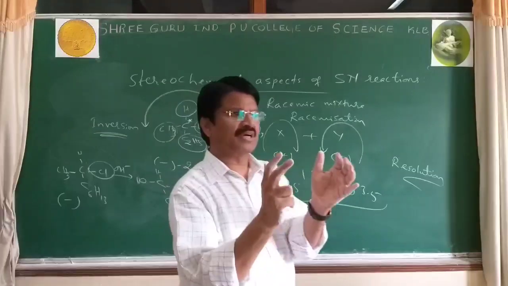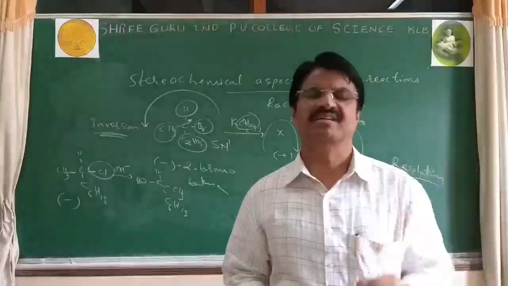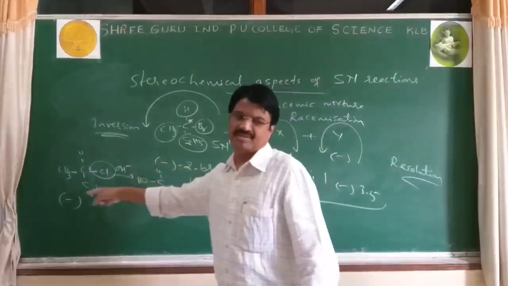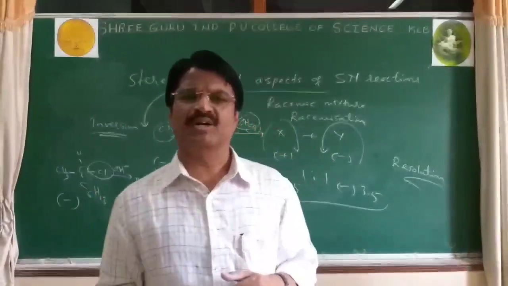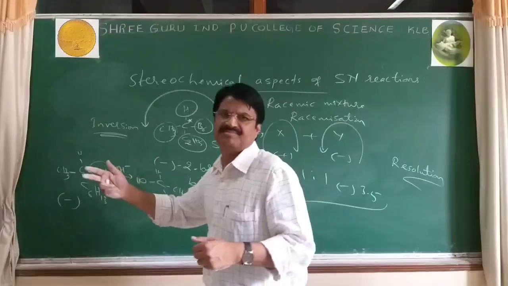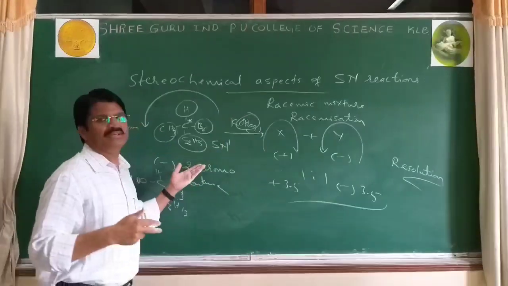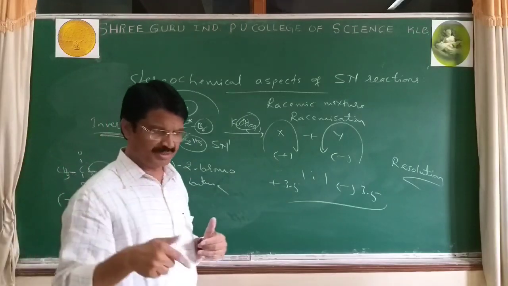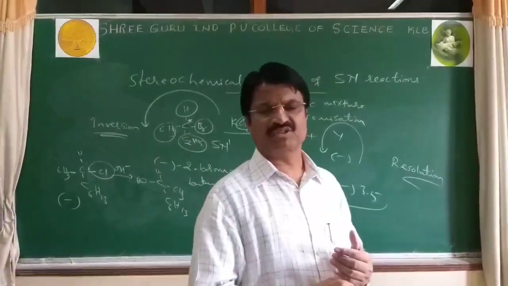If the same configuration is retained on the product side, that is said to be retention of configuration. Whenever a reaction is carried out with an optically active halide and the product contains the same configuration as the reactant, it is retention of configuration.